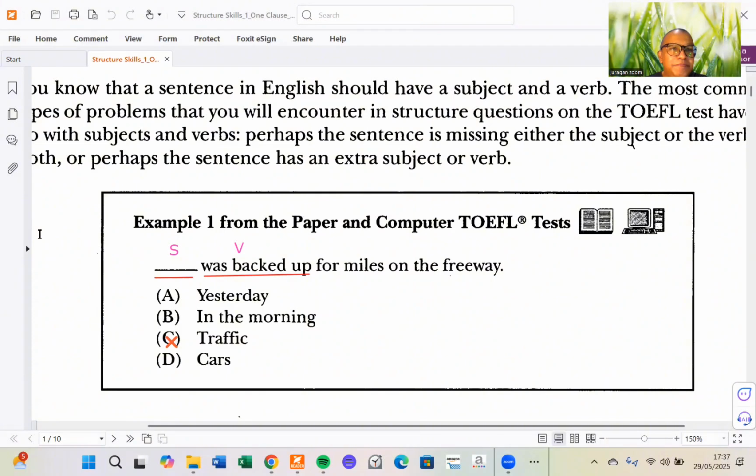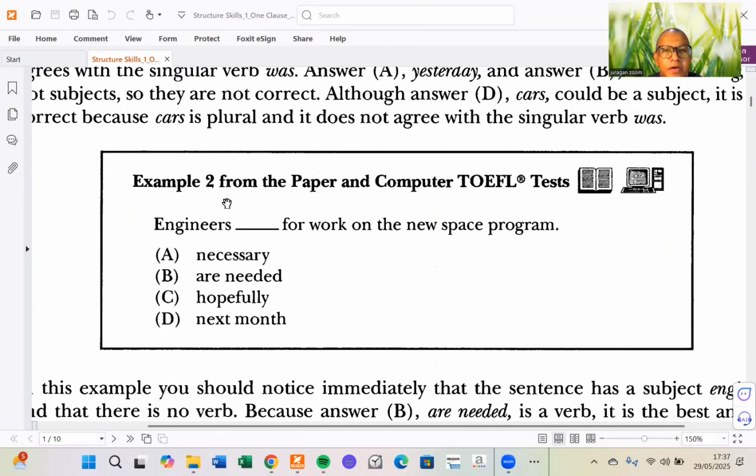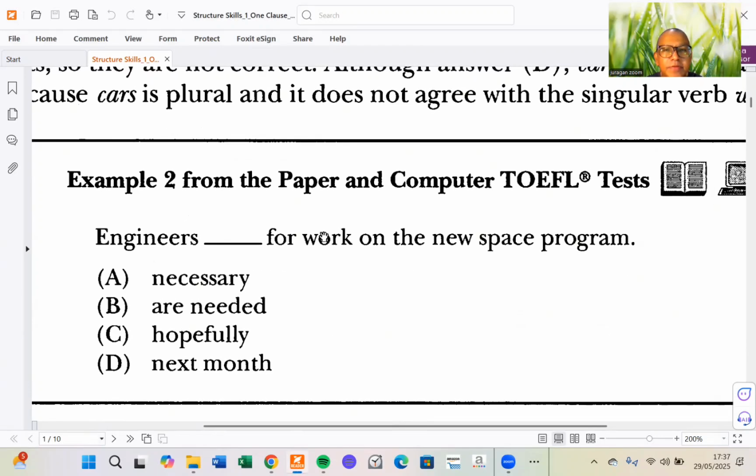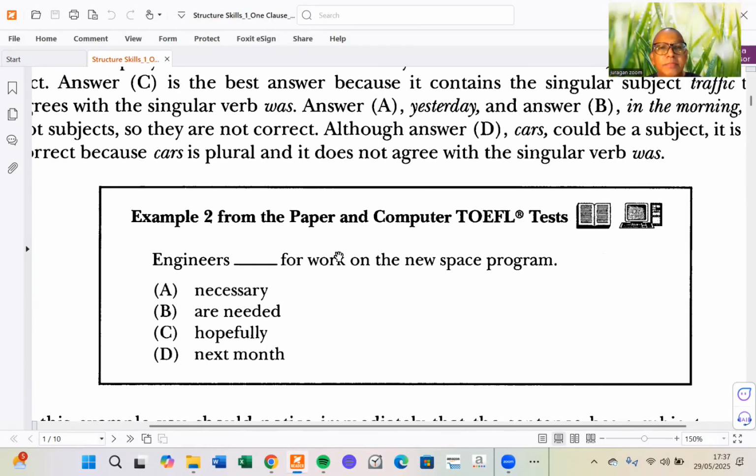Okay, second. What do you think about this example, guys? Engineers blank or work on the new space program. Again, you have to be able to identify the subject and the verb. In this example, we can find the subject, which is engineers. But for work, of course, it is not a verb.